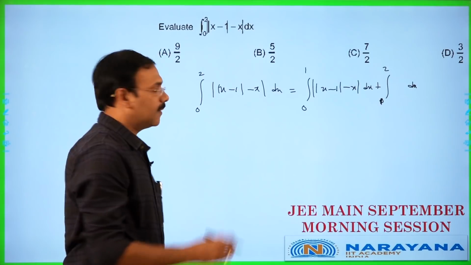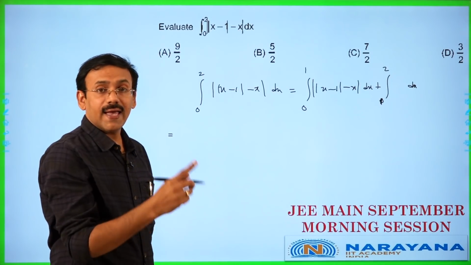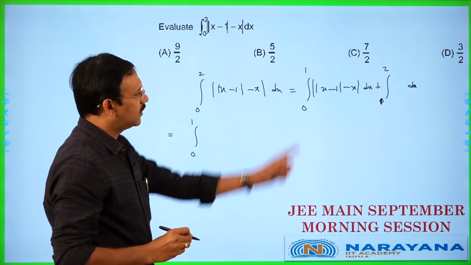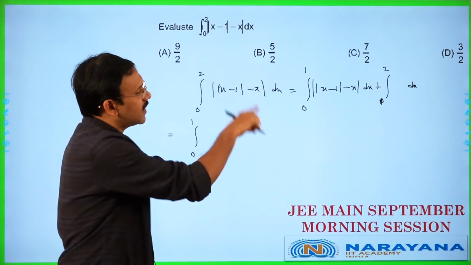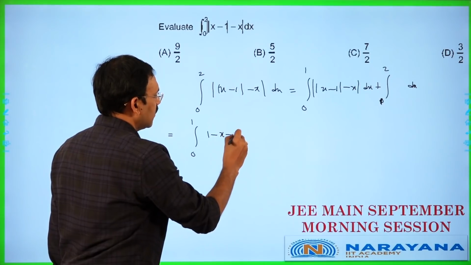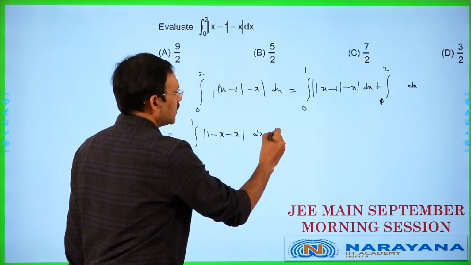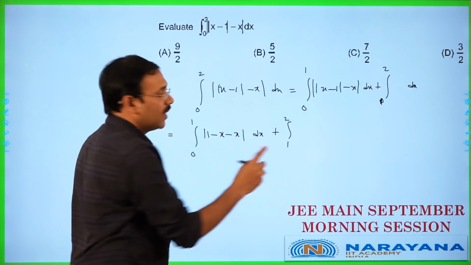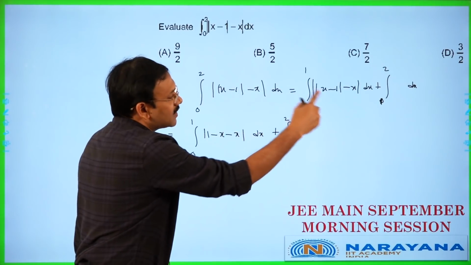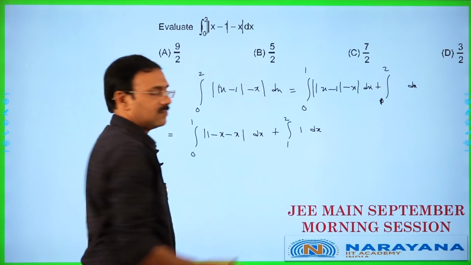d of x. Now this is going to be, you just 0 to 1, x minus 1 is negative, so integral 0 to 1, this becomes 1 minus x minus x. This is 1 minus x with modulus dx plus integral 1 to 2, x minus 1 is positive quantity, x minus 1 minus x is minus 1 with modulus 1 dx.